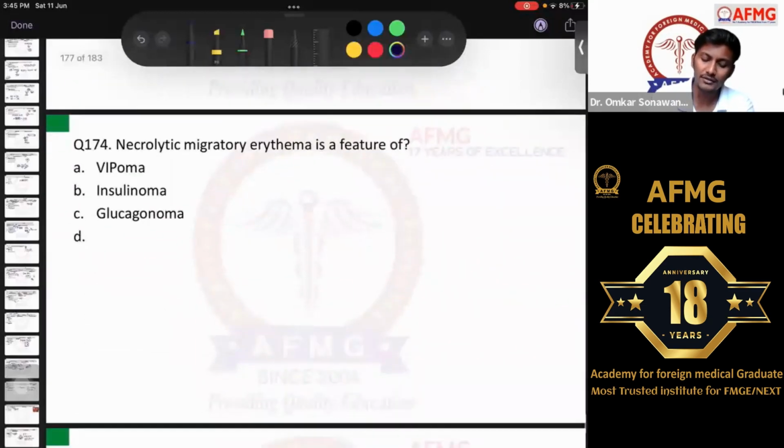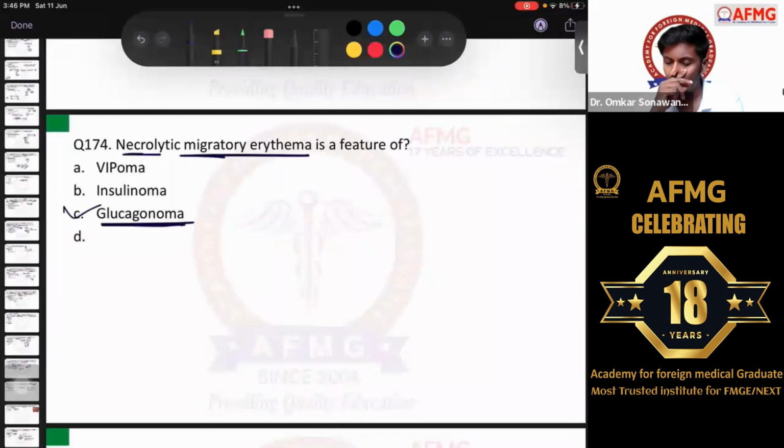Moving further, question number 174. Necrolytic migratory erythema is a feature of. So necrolytic migratory erythema, this was a straight away one liner. This was a feature of option C, glucagonoma. Okay, this is a neuroendocrine tumor which is usually present in the alpha cells of the pancreas. That is what is called glucagonoma.